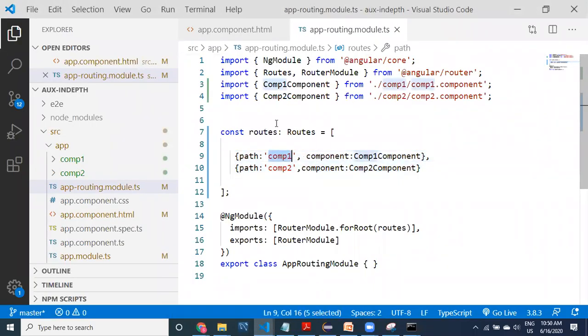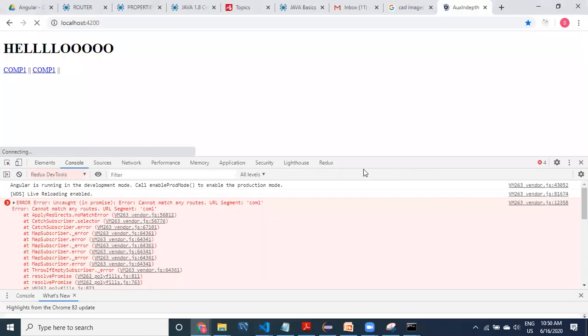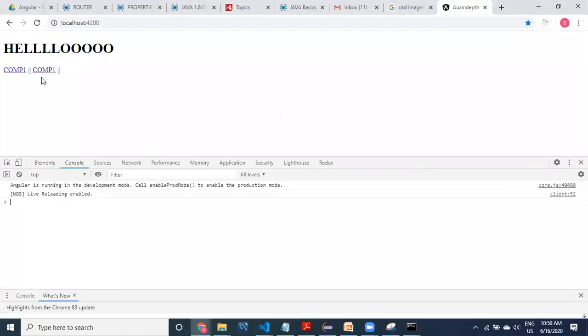Here we have taken comp1. Here we have taken only comp1. Okay, make it comp1 and comp2. Yeah. Once after changes, it is going to get restarted automatically. If I click on comp1, yes, comp1 is working. If I say comp2, it is already working. Comp2 is working. This is normal routing information.